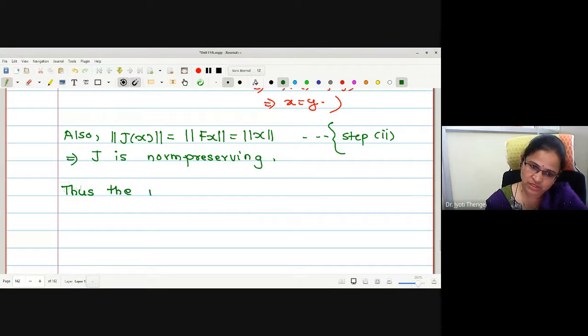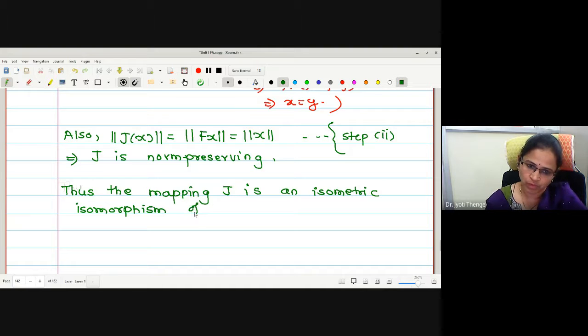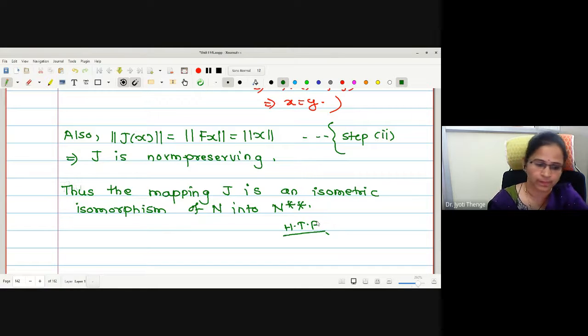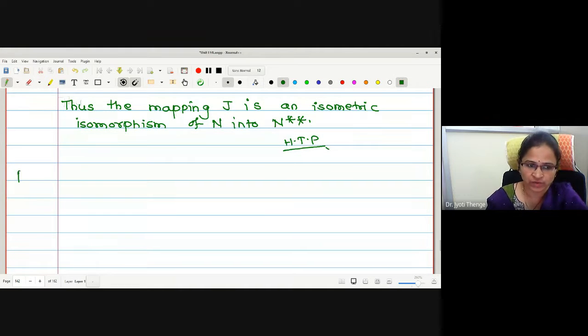Thus the mapping J is an isometric isomorphism of N into N double star. Okay, hence the proof of the theorem. If you have any difficulty about the proof, you can ask. I just wanted to write one remark about